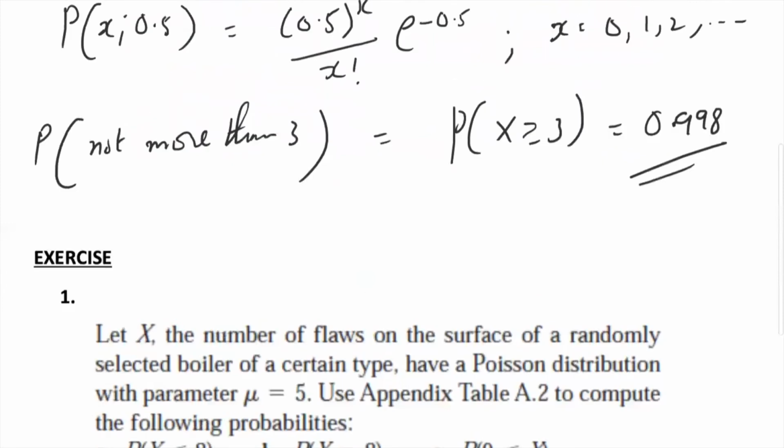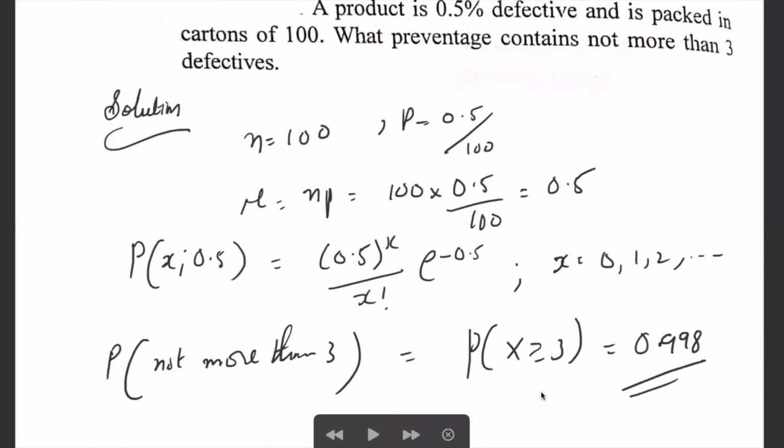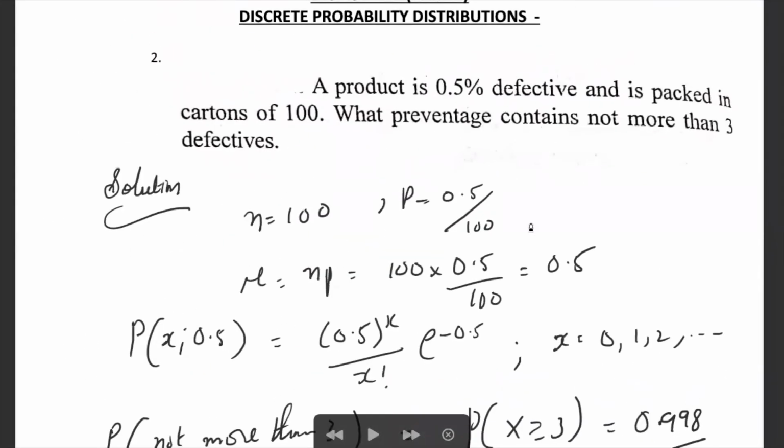Next example. A product is 0.5 percent defective and is packed in cartons of 100. What percentage of cartons contains more than 3 defectives? So a defective is the success, and the probability of success is 0.5 percent.